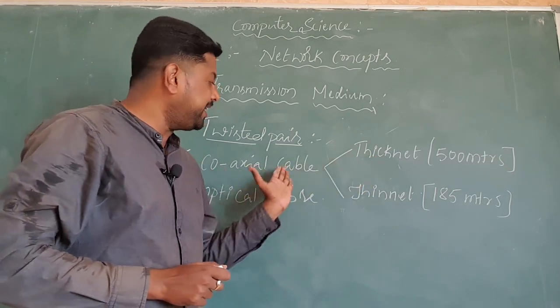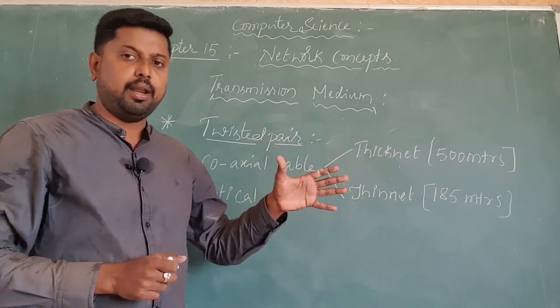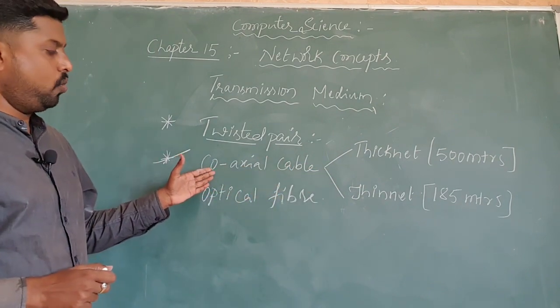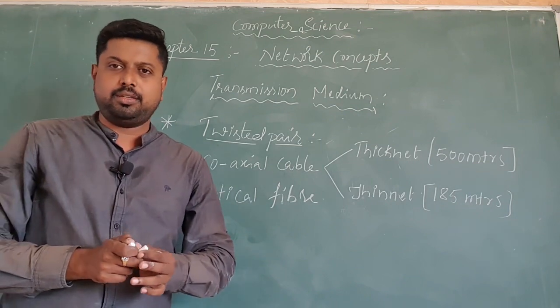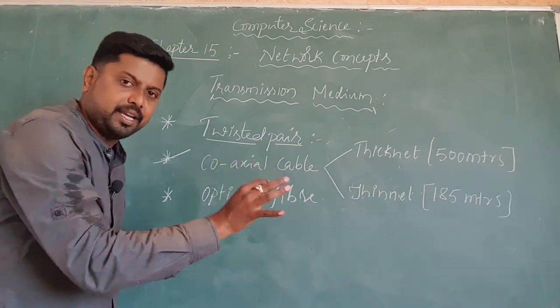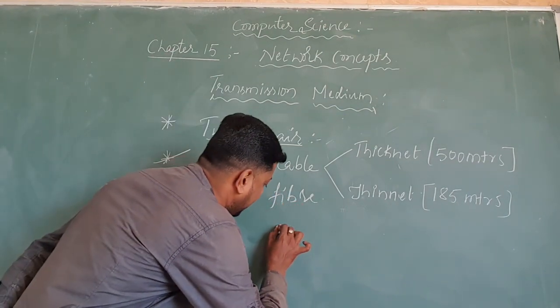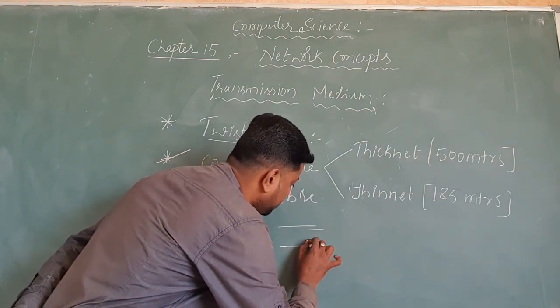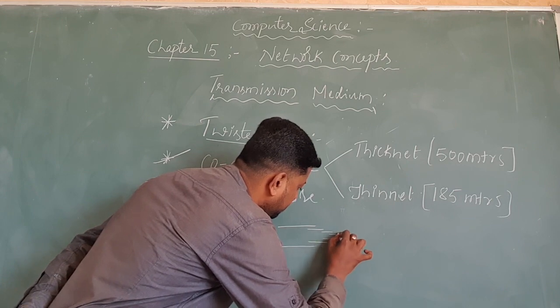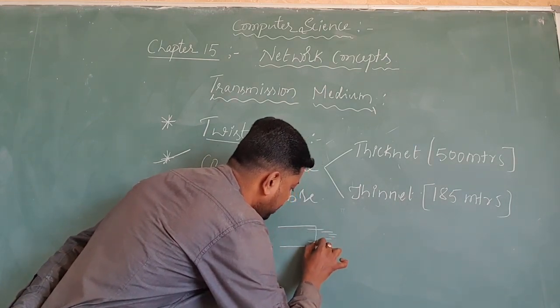Before going to the categories of the coaxial cable, let us discuss what a coaxial cable is and where we are using it. Dear students, usually you have seen this type of cable. I will draw one small diagram. See, here the protection layers are there.